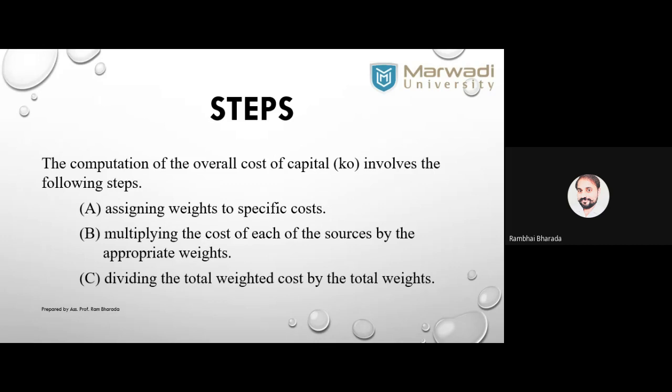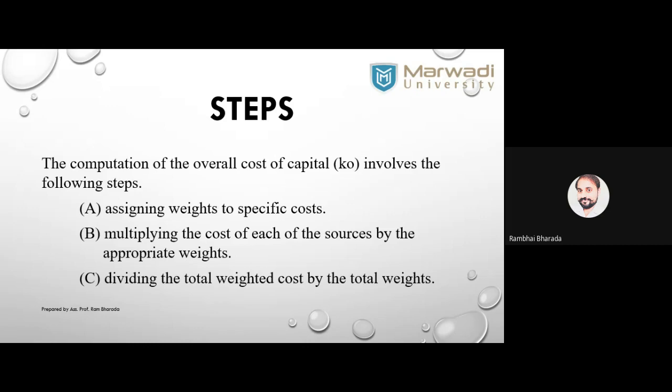Number one, assign the weight to a specific cost or specific capital. Multiply the cost with the weight. Divide the total weighted cost by the total weight.